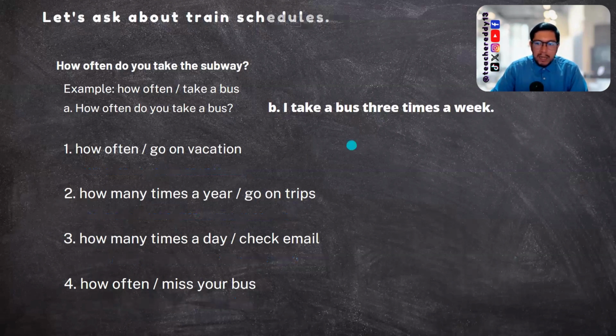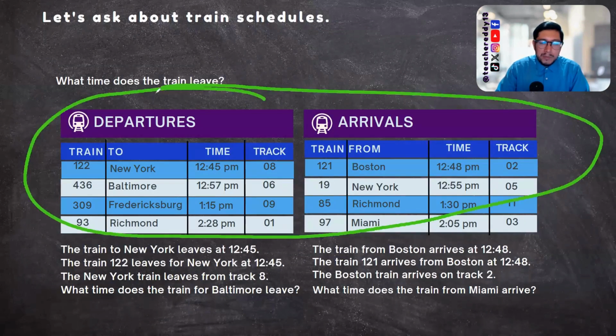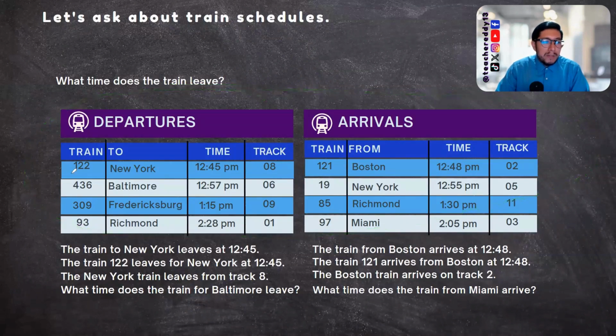And now let's advance over here. Remember that the purpose of this class is to ask about train schedules. So let's practice with some train schedules. Here I have the departures and arrivals board with some information from different trains. Look at the examples in the sentences. They give specific information about some of these trains.